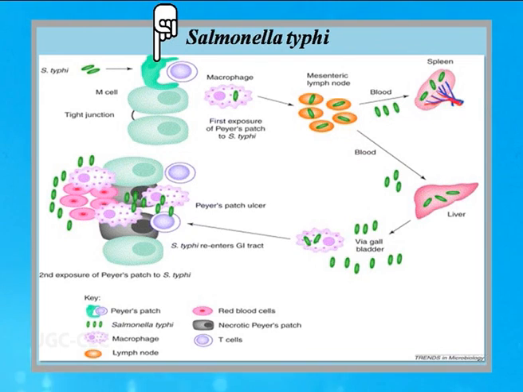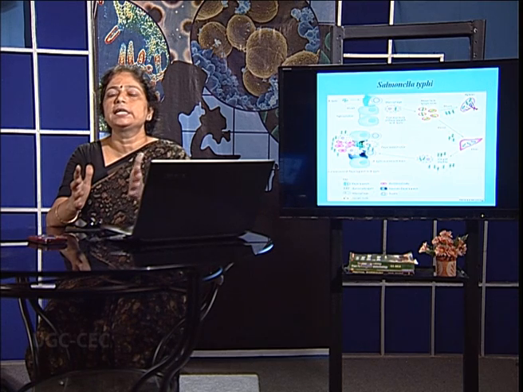Through this M cell, the Salmonella typhi enters, reaches the macrophages present in the lymphoid tissue, and after reaching the macrophages, it reaches the mesenteric lymph nodes, and via the bloodstream, it reaches the spleen and the liver. From the liver, via the gallbladder, it can again attack the gastrointestinal tract and cause necrosis of the Peyer's patch. So, we can see how salmonella poisoning can affect the different cell types in a human body.